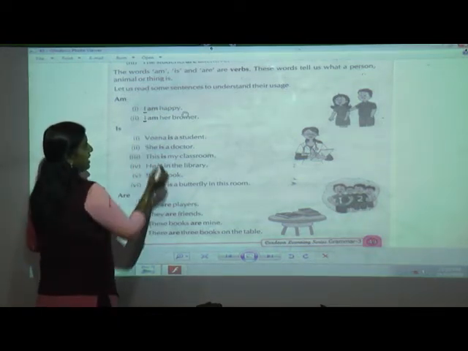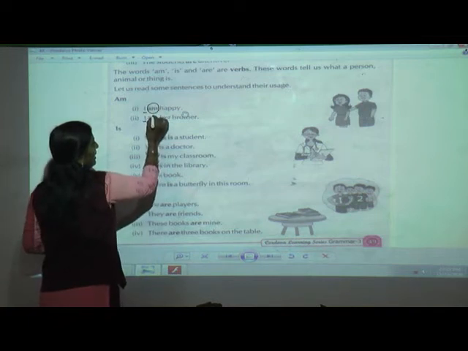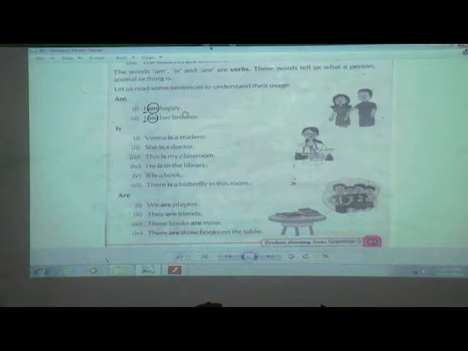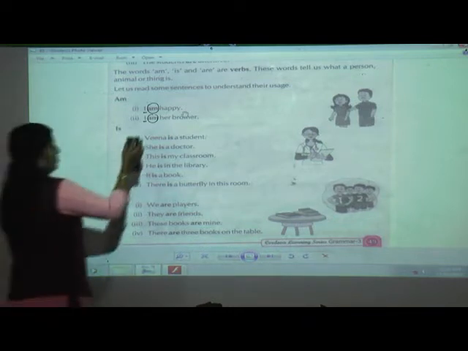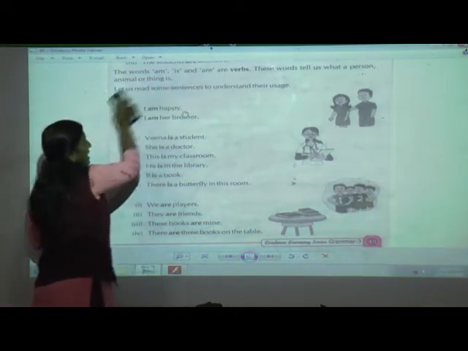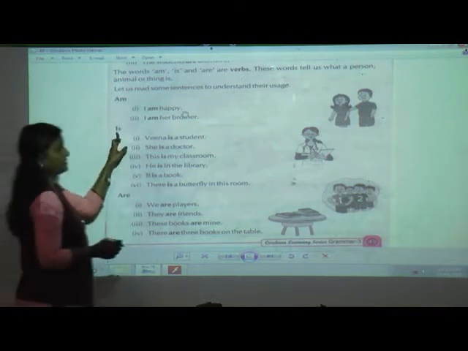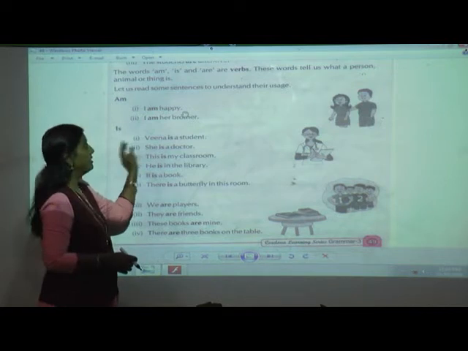Wherever you will see I, which verb is going to come? Am. Got it? When we are going to use am? Yes, only with the subject I. Now this is clear, am. Now next, is. When we are going to use is?